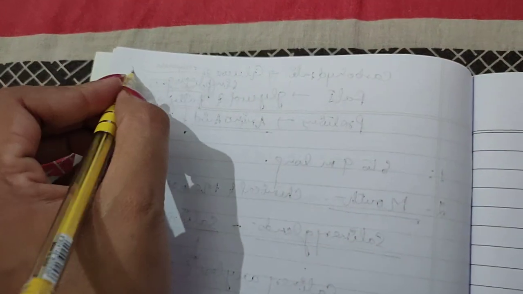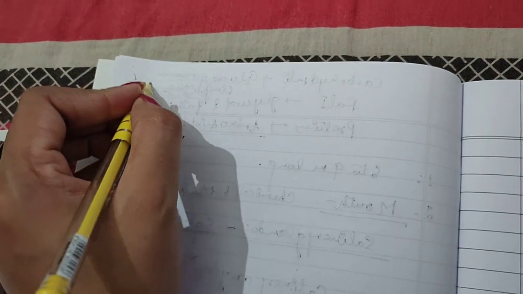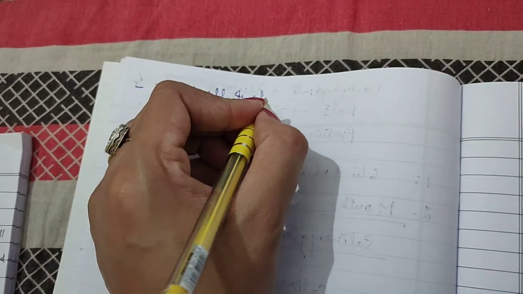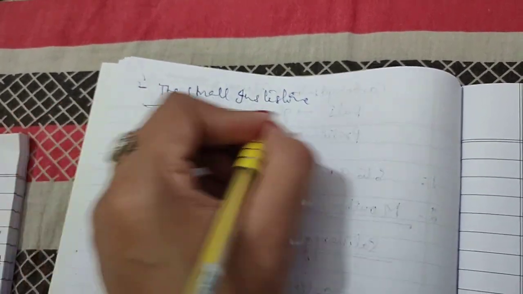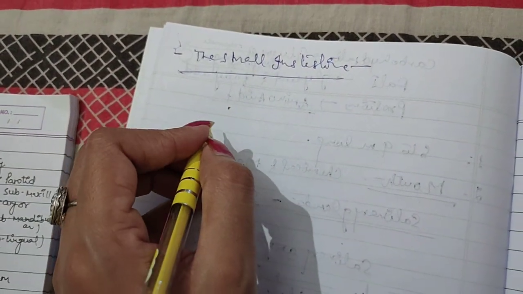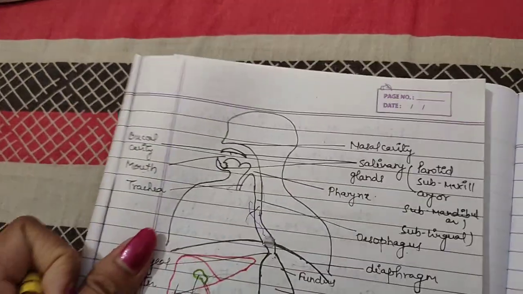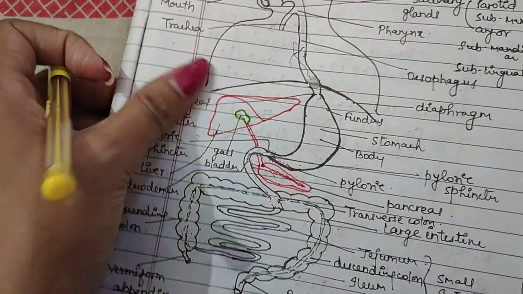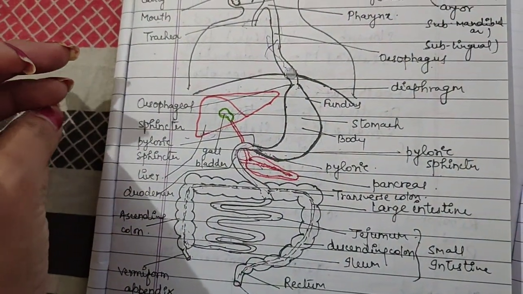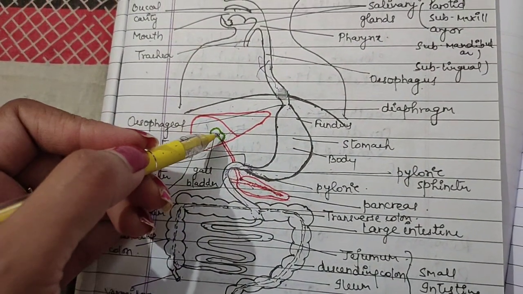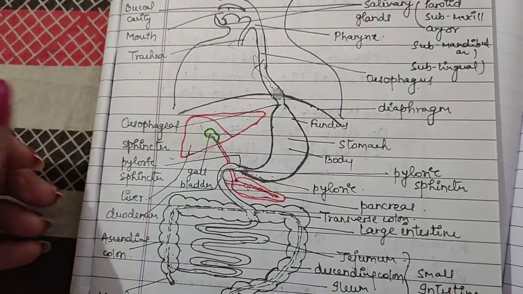So now where is the food forwarded? It is forwarded to the duodenum part, or you can say the small intestine. Complete digestion of carbohydrate, protein and fat, as well as absorption of the digested food, occurs in the small intestine. It also receives the secretions of the liver and pancreas. You can see here it is the pancreas and liver, gallbladder.